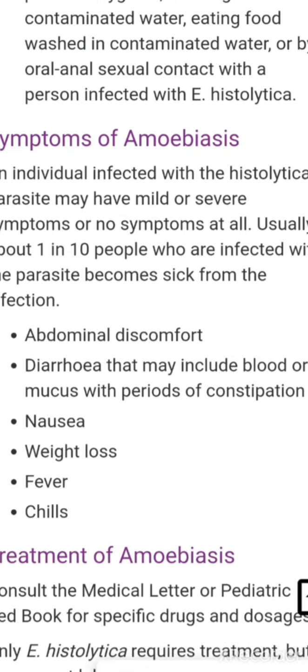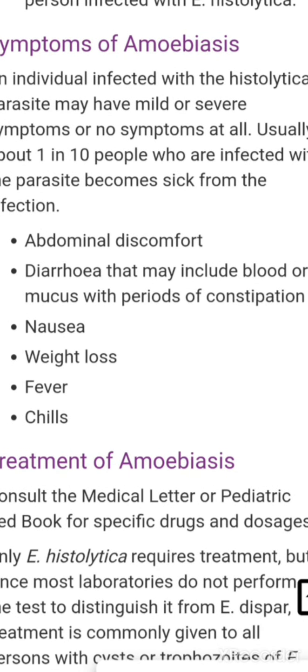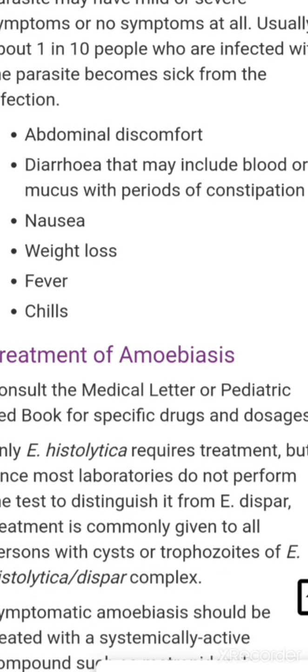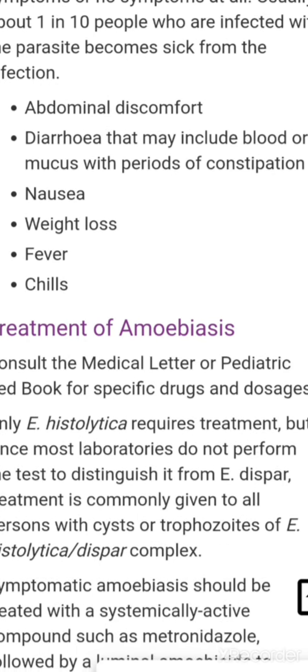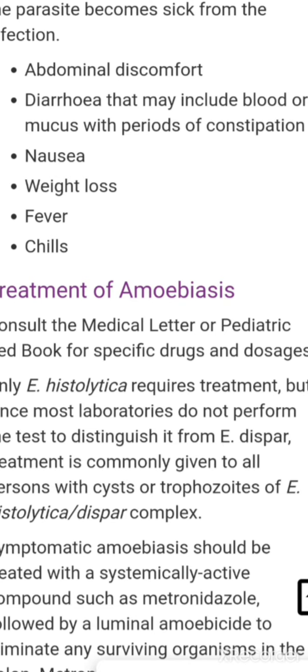So let's see what the symptoms of amoebiasis are. Blood and mucus in the stool is the main symptom, and it also causes abdominal pain, nausea, headache, and so on.